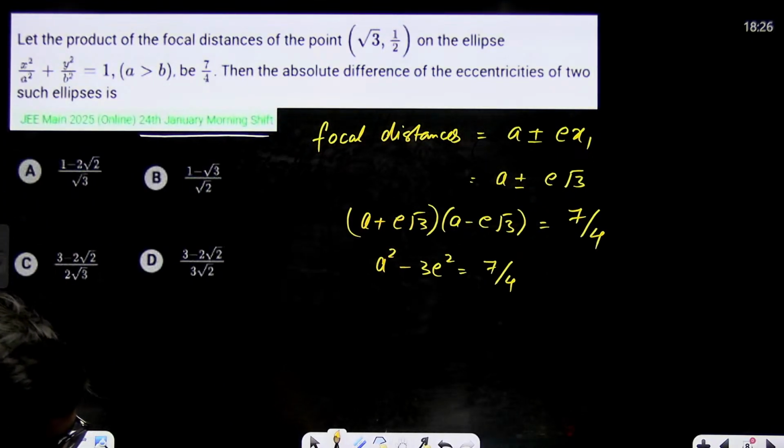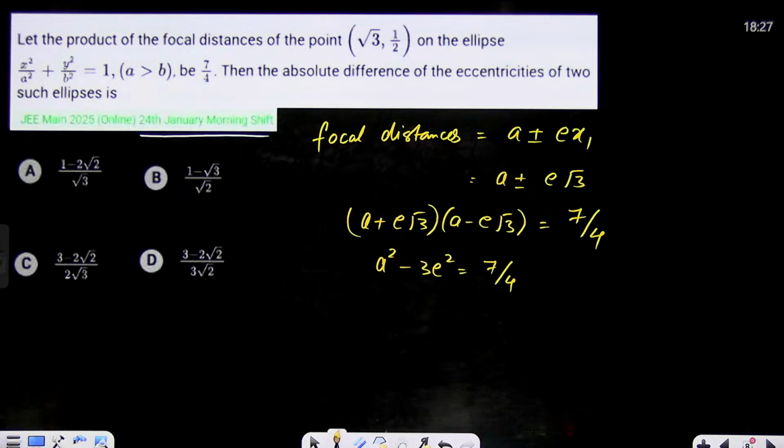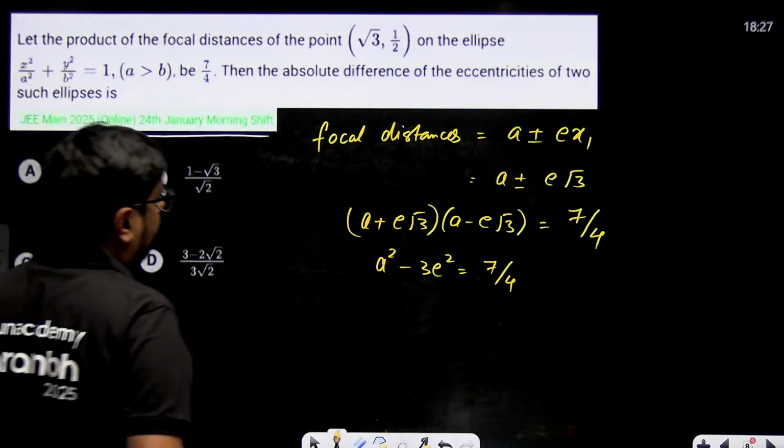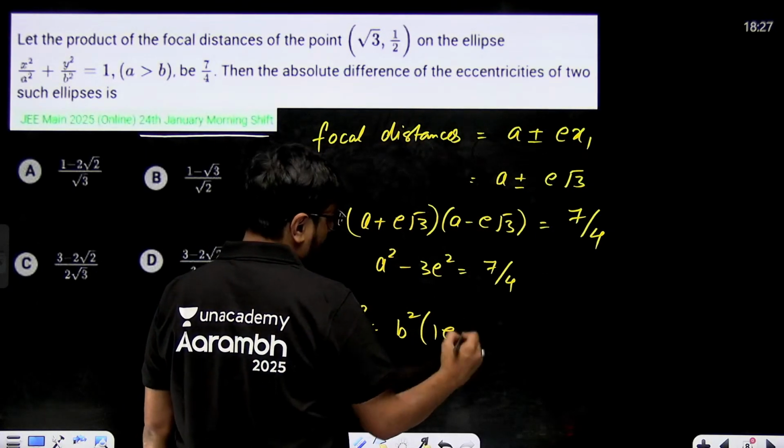Correct? And another equation we already have between a, b and e. One more relation we have between a, b and e. Try to think of that relation. It is a square equal to b square into 1 minus e square.